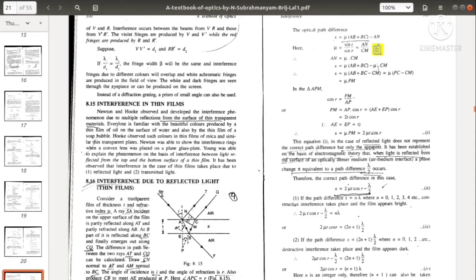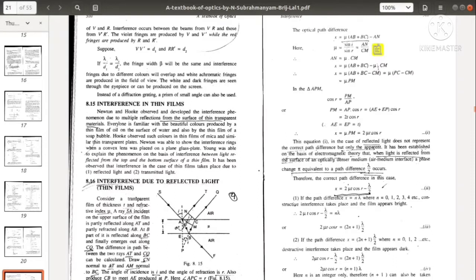Suppose a ray SA, here it is S and the end point is A, is falling on the top surface of the film at an angle. We have drawn the normal to the surface, so this is the angle of incidence. This is the incident ray.